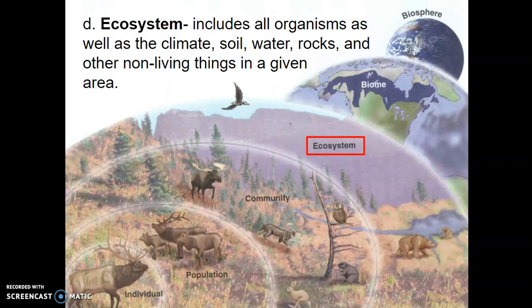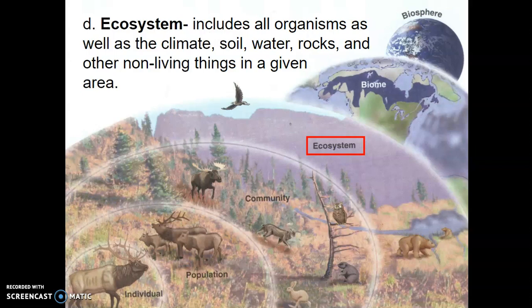The tree becomes a non-living component because it's fallen down. It's no longer living, right? It's becoming kind of the source for food, right? There's going to be water in that area. There's going to be a temperature, a climate that surrounds it. So not only is the forest an ecosystem, we could say that log is an ecosystem all in itself.